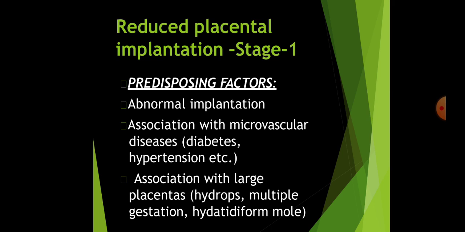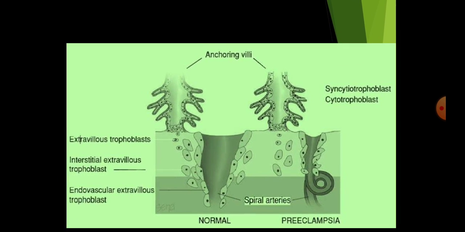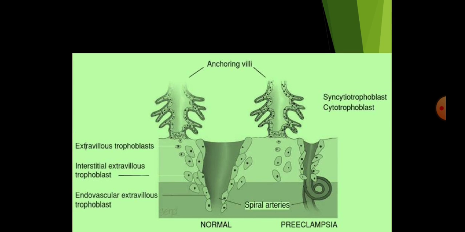The predisposing factors are again abnormal implantation of the placenta associated with microvascular diseases like diabetes, hypertension, associated with large placentas like in hydrops, multiple gestation, and H-mole. Look at the figure here. What happens? In normal pregnancy, there is invasion of the trophoblasts into the decidual layer. So what happens? There is first wave of invasion at 12 weeks, and then again a secondary wave of invasion of the cytotrophoblasts into the decidual spiral arteries at 16 weeks.